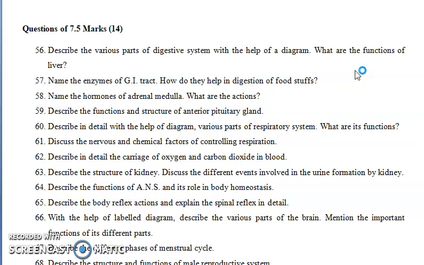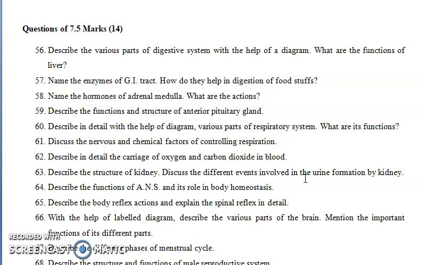Next question is: discuss the nervous and chemical factors of controlling respiration, right? Here the nervous part includes the involuntary control of respiration, and chemical factors include the change in respiration rate due to their release. Likewise, bradykinins and cytokinins will increase the rate of respiration, or we can say they will increase the bronchoconstriction, so there will be a change in respiration rate. So you can write this in that question.